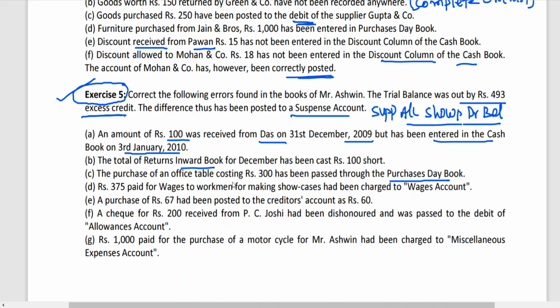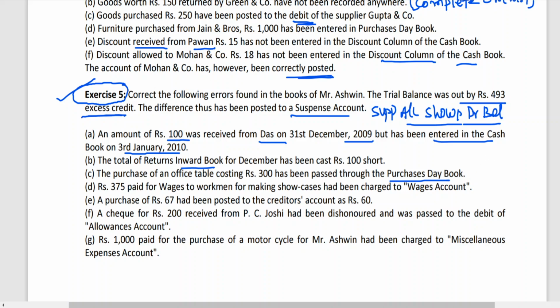Purchase of furniture passed through the purchase day book means, when you are entering in the purchase day book, you know that we record only credit transactions, and he has not made a statement that payment has been made for the office table. So it is a credit purchase of an office table that has been wrongly taken as a purchase of goods. That is why it has been debited to purchase account.